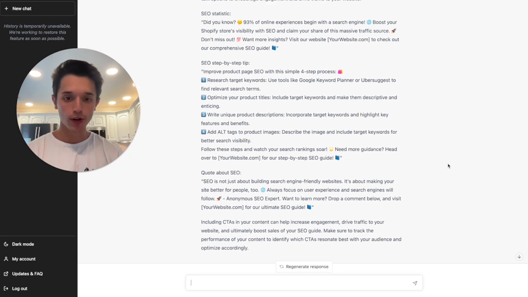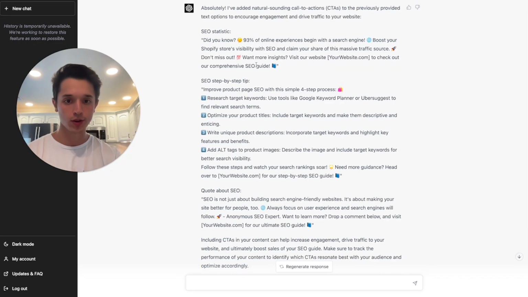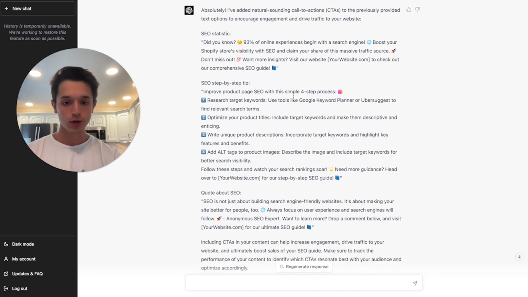Now, it reworded the original response it had given to add in call to actions, like right here. "Want more insights? Visit our website to check out our comprehensive SEO guide." But the thing that was a mistake is it combined engagement, a call to action, and traffic call to action in all three of these, which is not something you want to do. You want to switch up the call to actions.